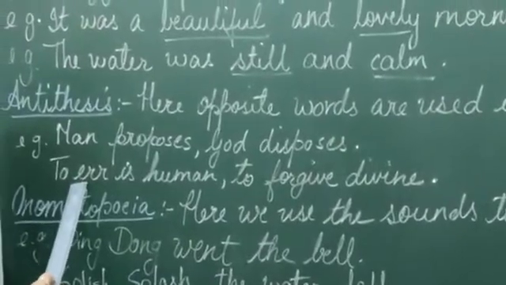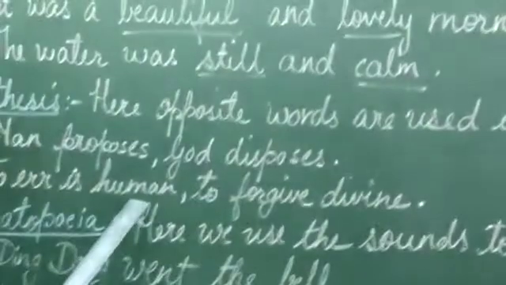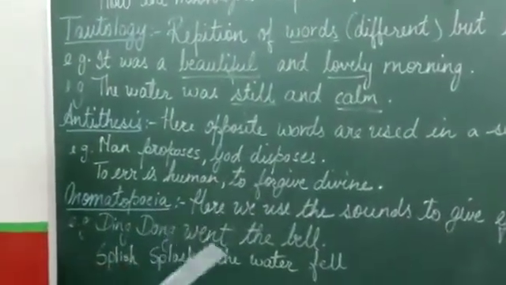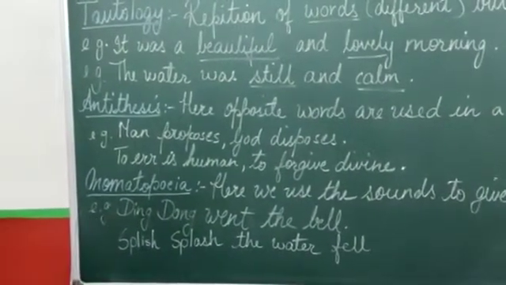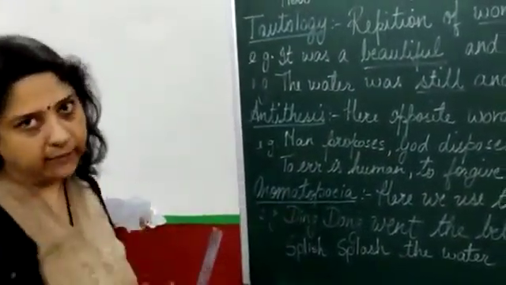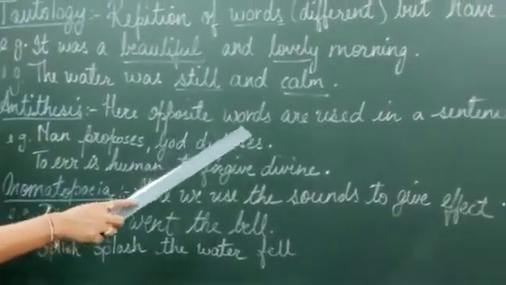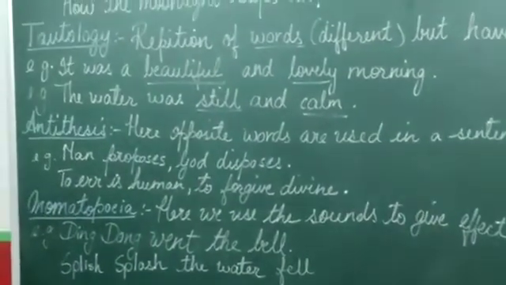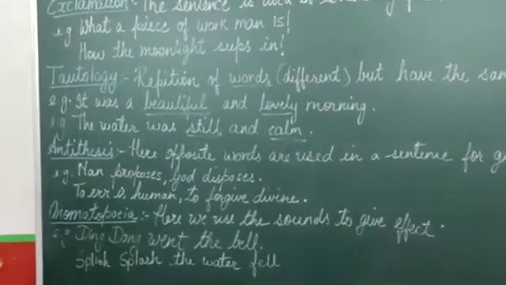To err, err means to make a mistake. To err is human, to forgive divine. Human and divine, err, forgive, opposite words in the same sentence. It means to make mistakes is human, but to forgive someone is godly or like God or divine. So antithesis means when you have opposite words in a sentence. See, all these are used to give more effect to the sentences in the poems or in the lesson.